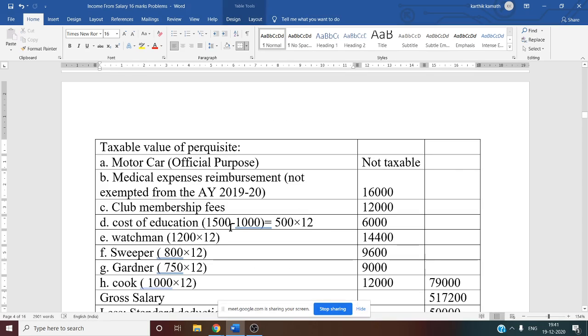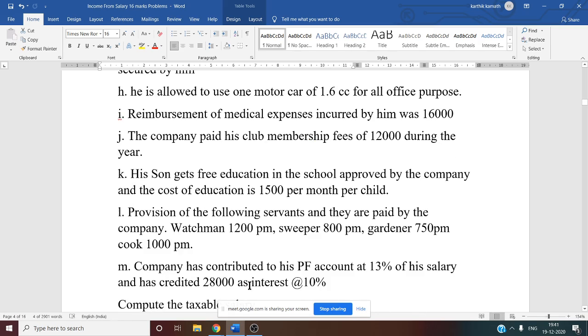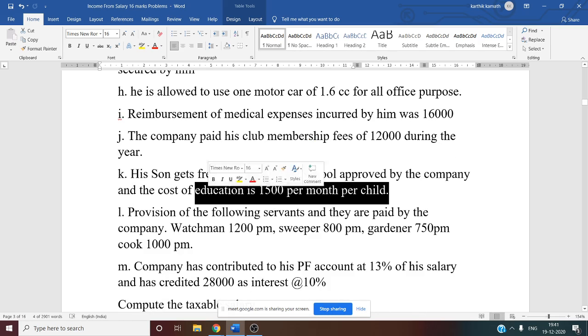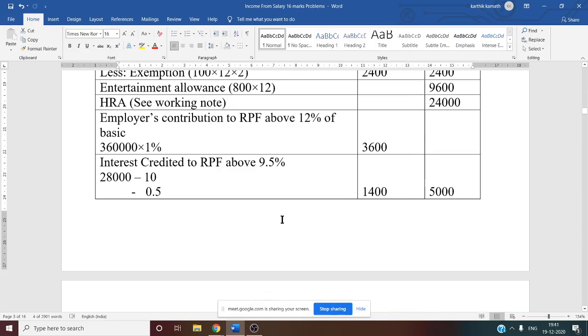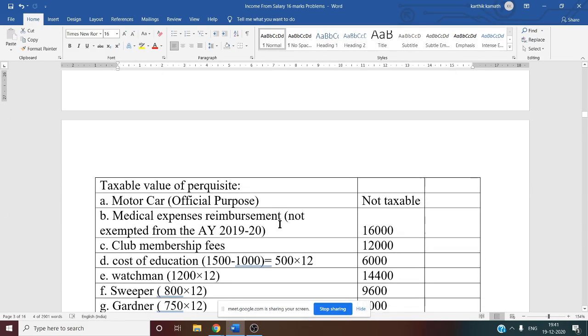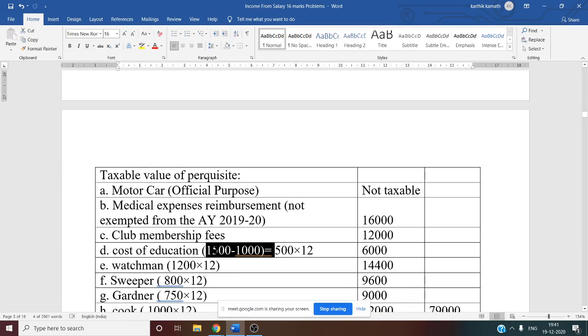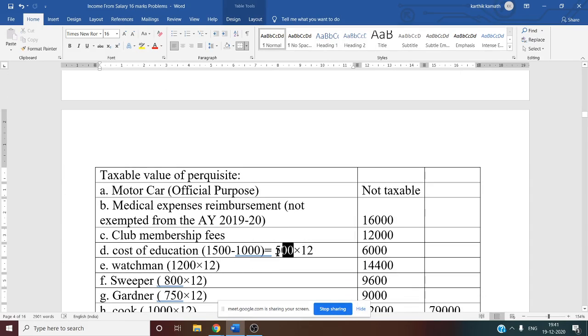Next, cost of education. Very important. If you see, 1,500 per month per child, his son they have said. So he has only one child. If he has more than one child, what happens? The rule is 1,000 per month exempt per child. So here 1,500, 1,000 is exempt, so 500 is taxable. 1,500 minus 1,000, you will get 500. So 500 into 12, that is taxable for 1 year, 6,000 is taxable.